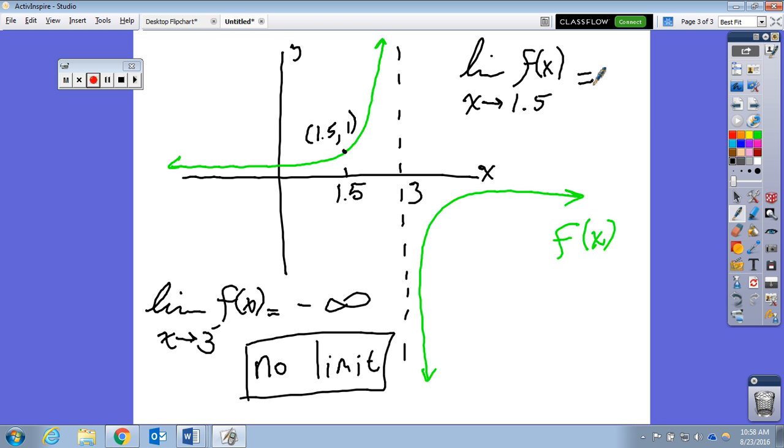Okay, so let's trace it. This is very nice because it's a graph. It's already given to you. You can just trace it. So let's approach 1.5 from the right-hand side. As I get infinitely closer to 1.5, what value am I approaching? 1. Correct. Let's approach 1.5 from the left-hand side. As I approach 1.5 from the left-hand side, what value am I getting infinitely closer to? 1. So it is absolutely 1. And this may go along with what you were discussing, like are these real or do they exist? Here's an example of a limit that does exist.